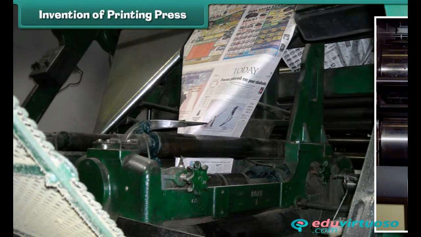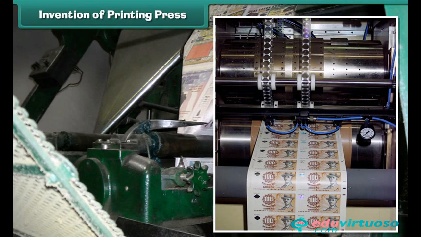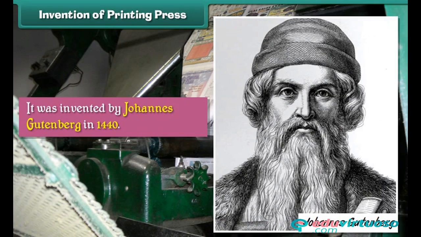Invention of printing press. Printing press is a device used for printing multiple copies of a text available on a paper. It was invented by Johannes Gutenberg in 1440.